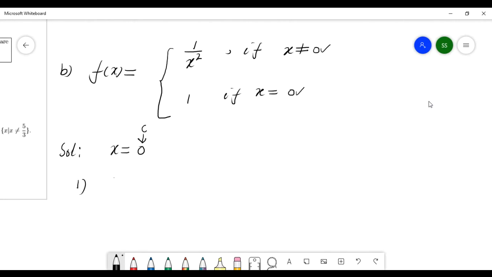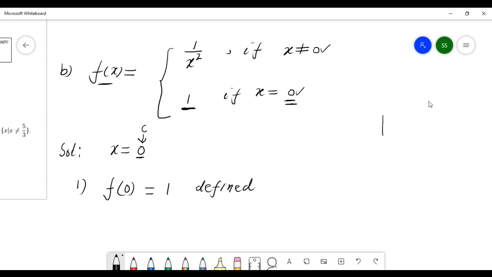Here c is 0, so f of 0, look, x equals 0, then the function is 1. So f of 0 is 1, which means it is defined.